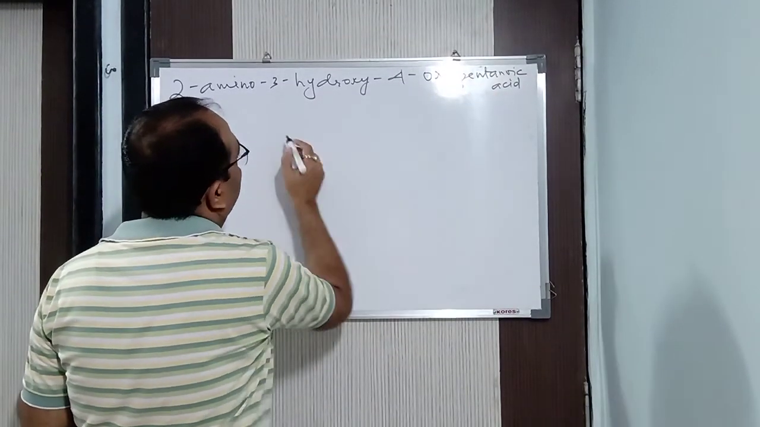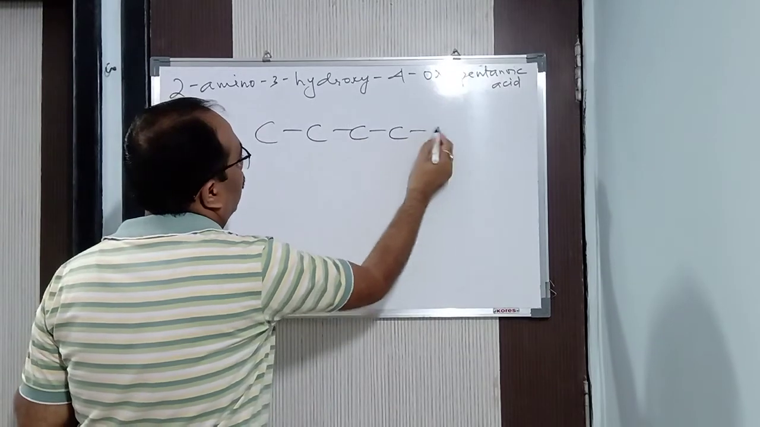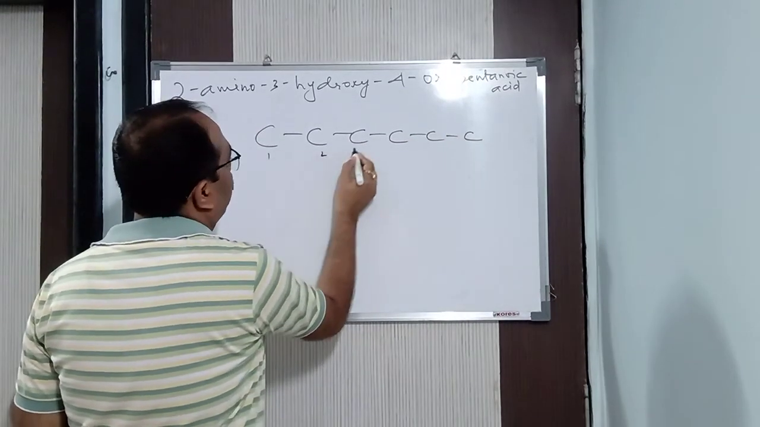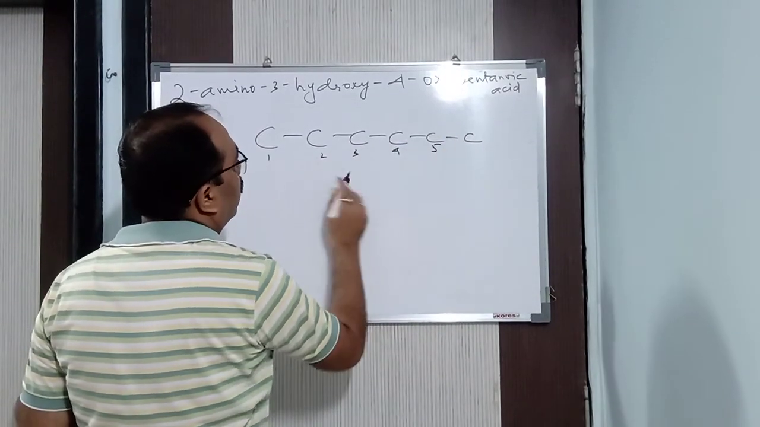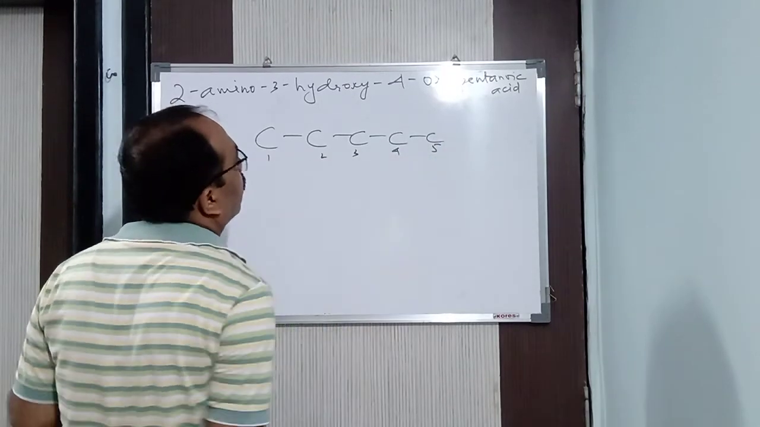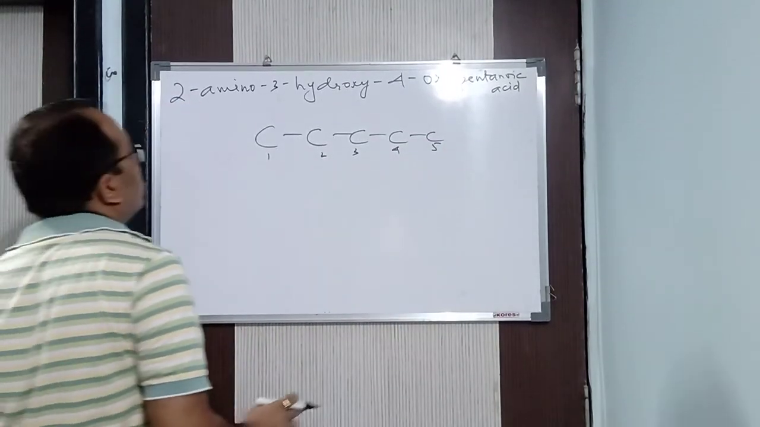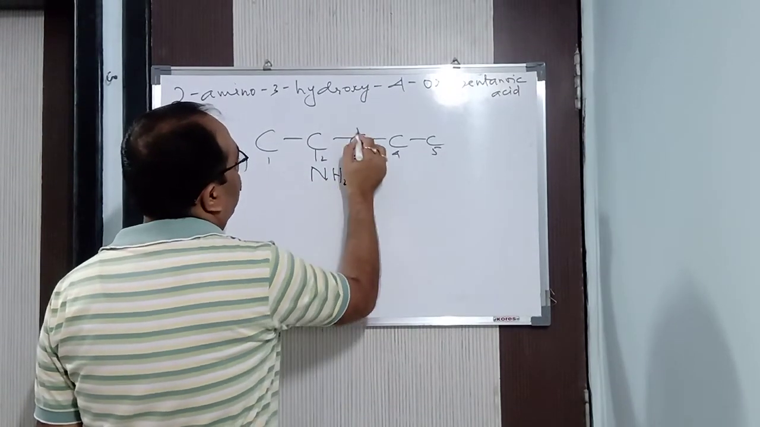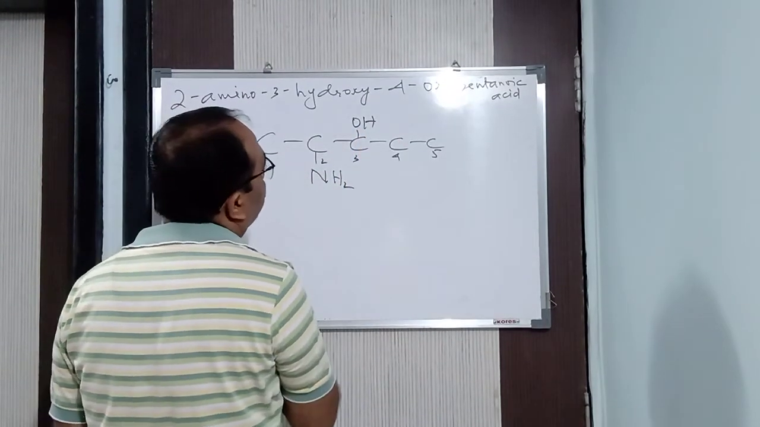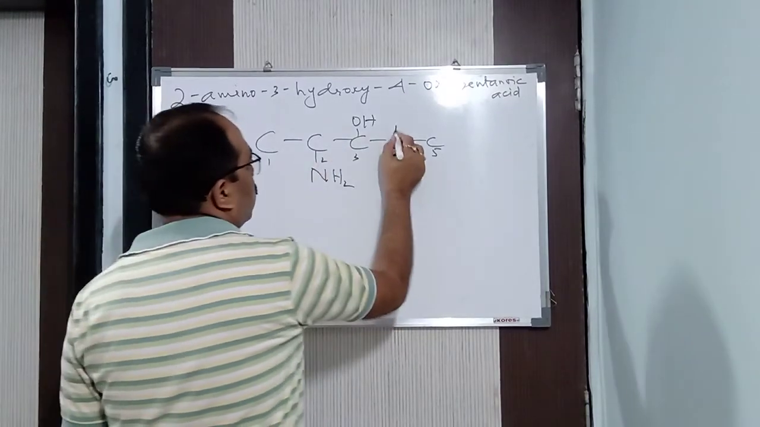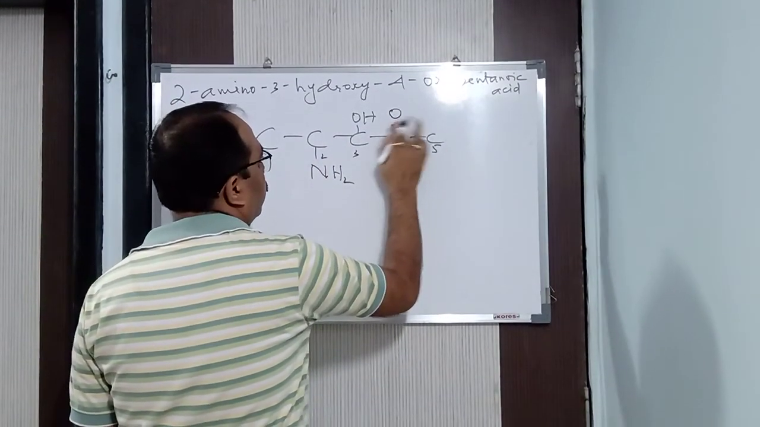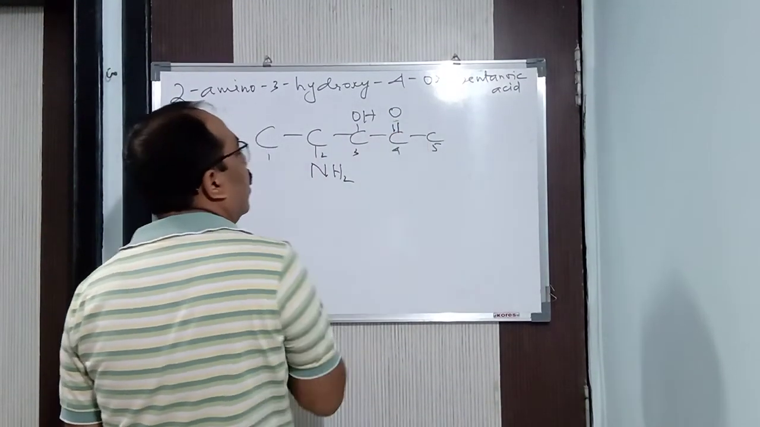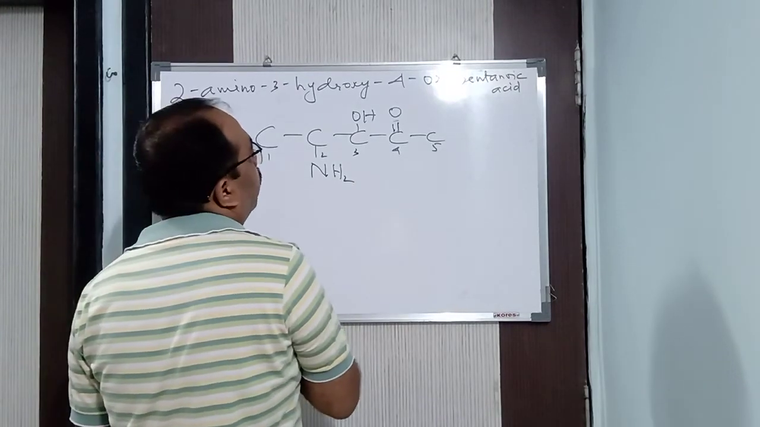The root word is what? Pent. 1, 2, 3, 4, 5. Do the numbering. Okay, fine. So, next it's 2-amino. Second position amino, NH2. 3-hydroxy. Third position hydroxy. 4-oxo. Fourth position oxo, double bond O. Okay. Now, that is pentanoic acid.